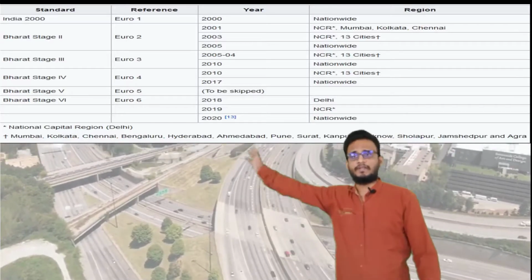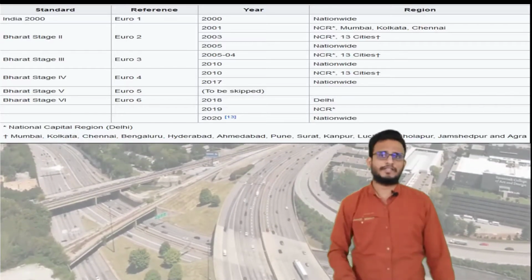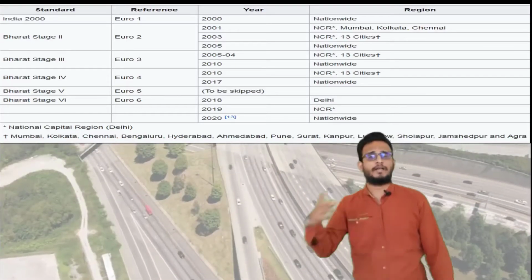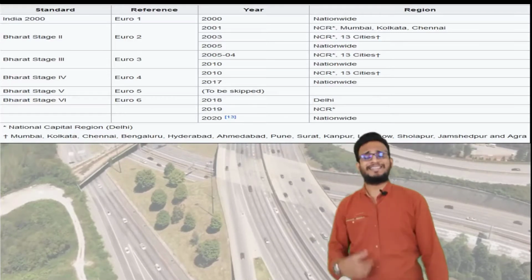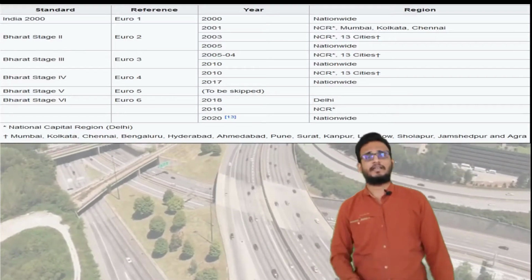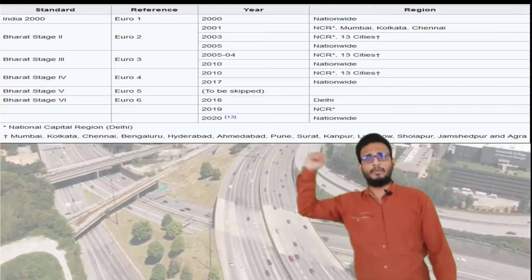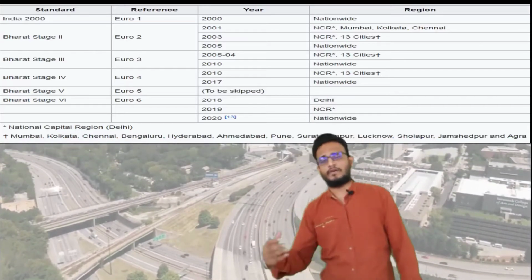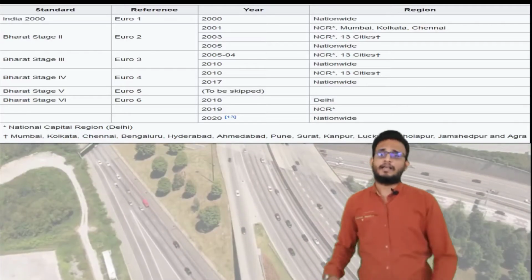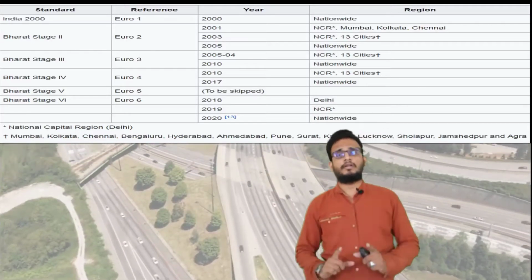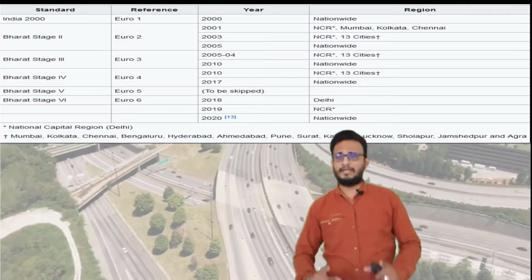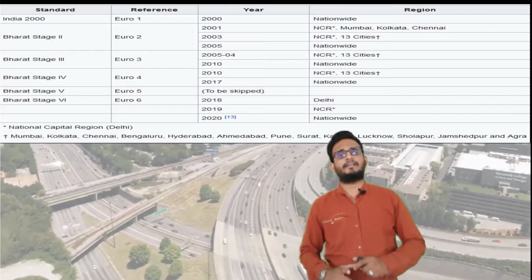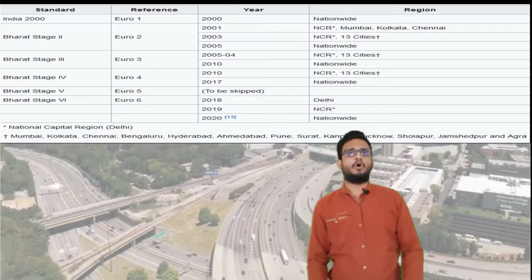Euro 1 corresponds to India 2000, Euro 2 to Bharat stage 2, Euro 3 to Bharat stage 3, Euro 4 to Bharat stage 4, and Euro 5 and 6 to Bharat stage 5 and 6, with years of implementation from 2000 to 2020. Remember, all Bharat stage standards were first implemented in the national capital region, then in mega cities, and after that in all states.